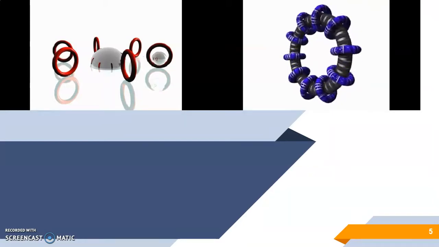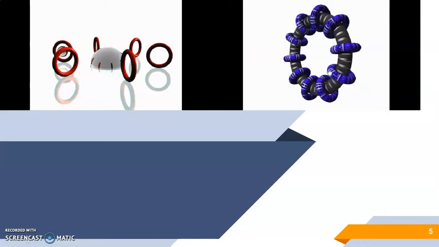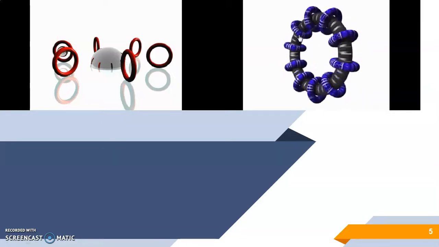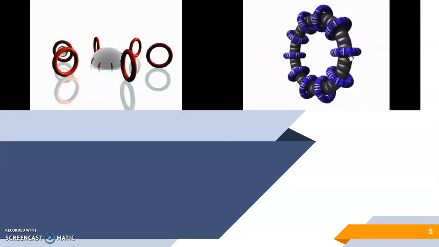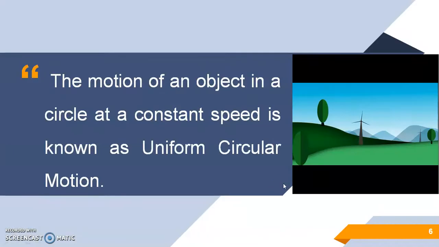Now look at these two pictures. Here in the left picture a ball is moving with the same speed, and in this picture it is moving again with a constant speed. It's not changing its direction, it's changing only its magnitude. Similarly, in this picture, a ball is changing its speed, not its direction. So, all these are examples of uniform circular motion.